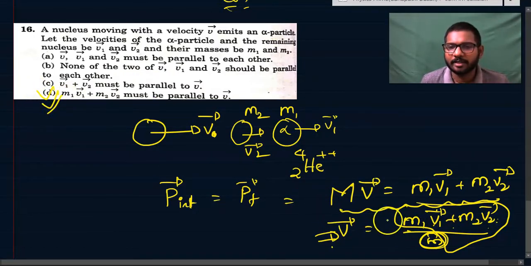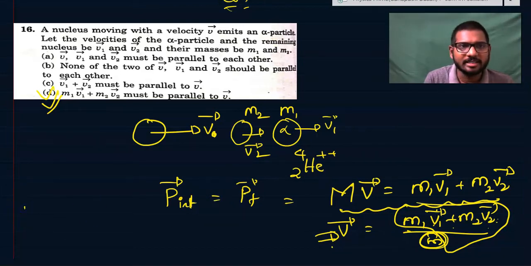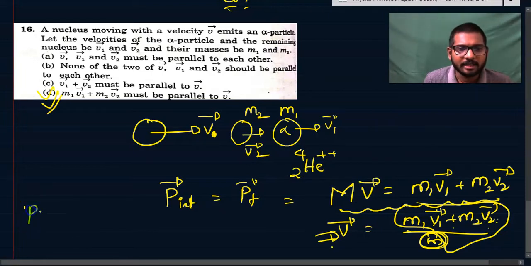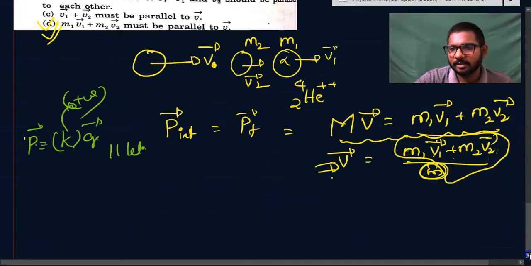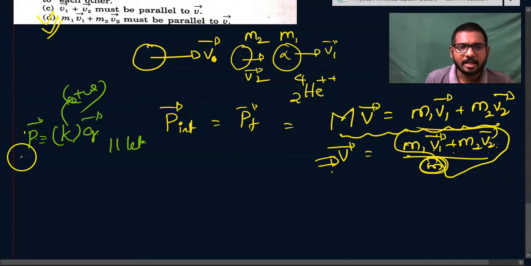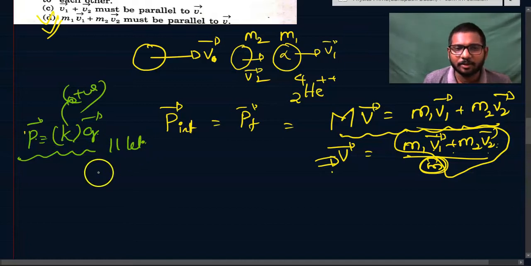Because, if you understand this important point, if some P vector is equal to some constant into Q vector, and this constant is a positive quantity, then P vector and Q vector are parallel to each other. This is a very fundamental point. If two vectors can be written in the form P vector is equal to K into Q vector, where K is a positive constant, then P vector is parallel to Q vector.